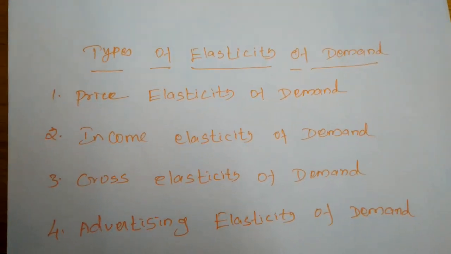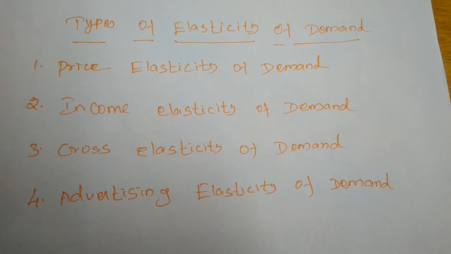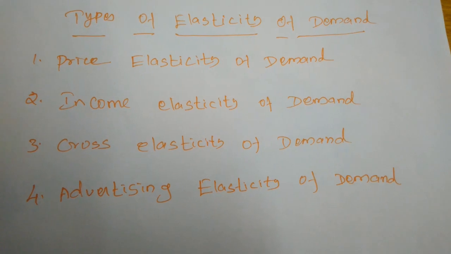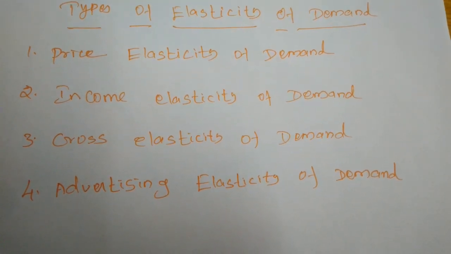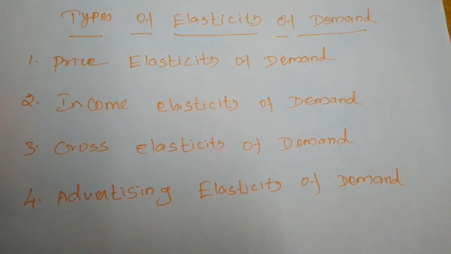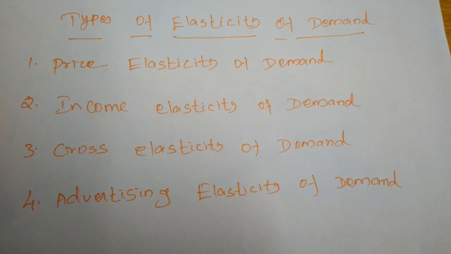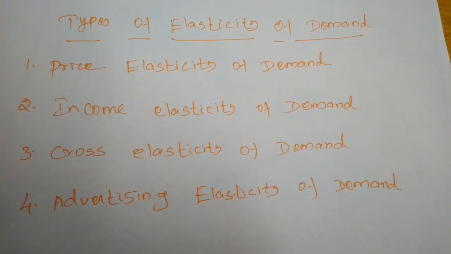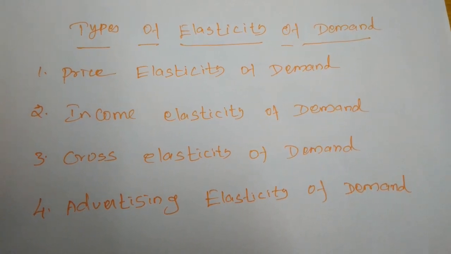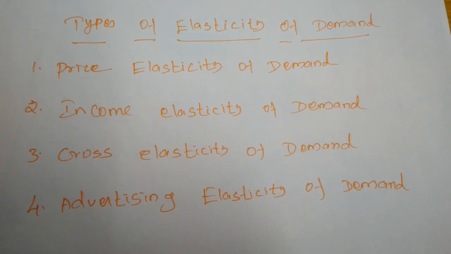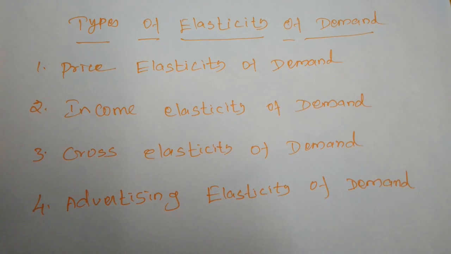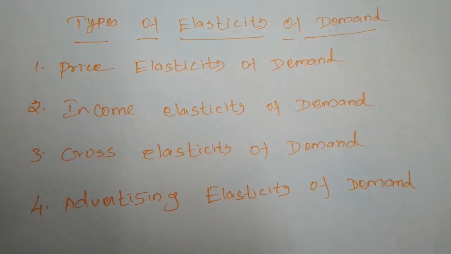Elasticity of demand is classified into four types: price elasticity of demand, income elasticity of demand, cross elasticity of demand, and advertising elasticity of demand. On the basis of price, if the demand increases or decreases, that is called price elasticity of demand. Due to the change in price, how the demand for commodities changes is considered price elasticity of demand. Likewise, on the basis of change in income, how the demand for commodities changes is considered income elasticity of demand.